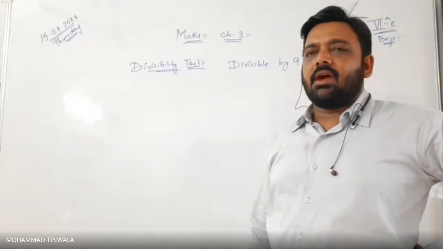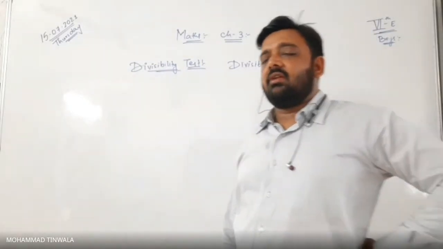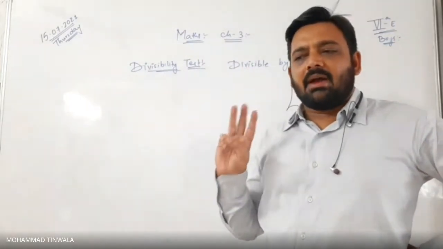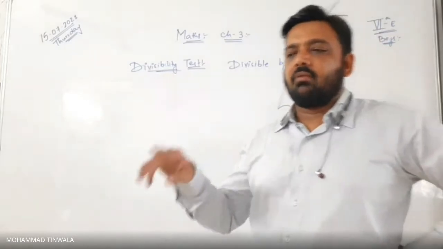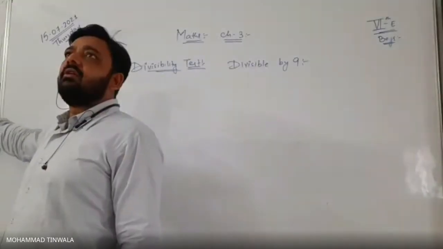We have to check the sum of all the digits is divisible by 3 or not. If it is divisible by 3, that means the whole given number will be divisible by 3. Is that clear? Yes, sir.